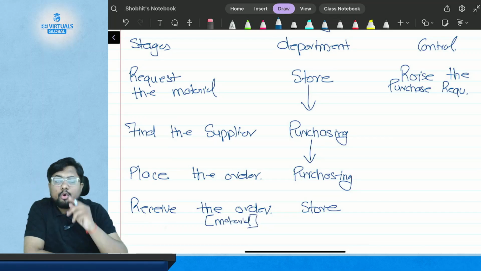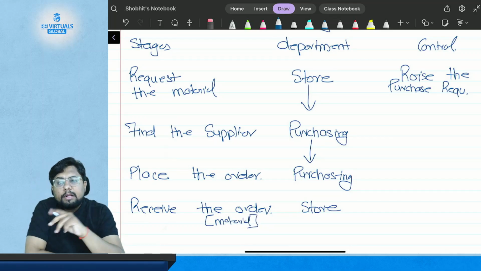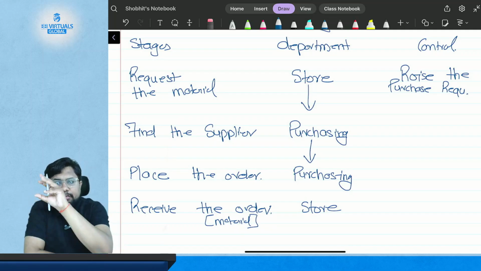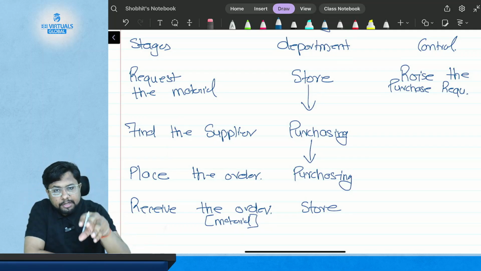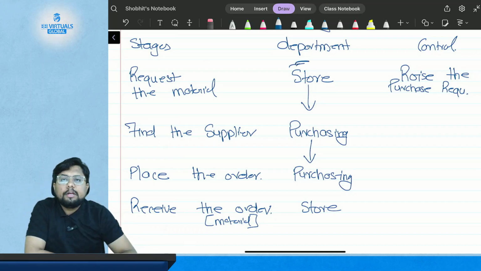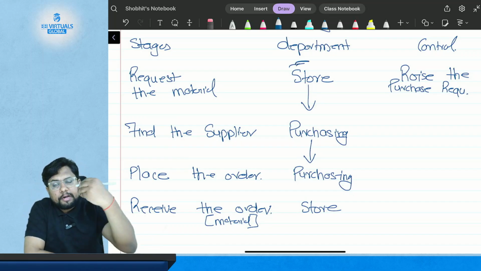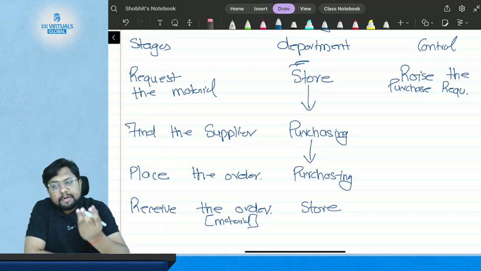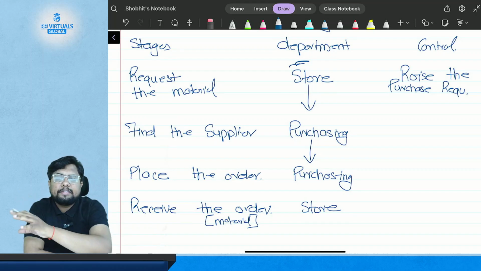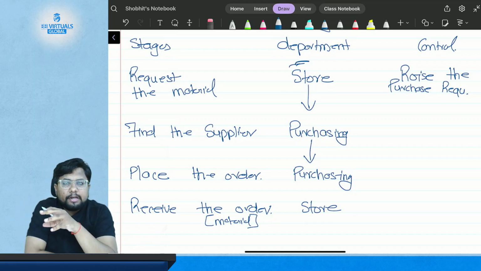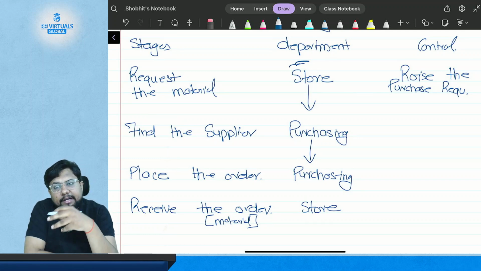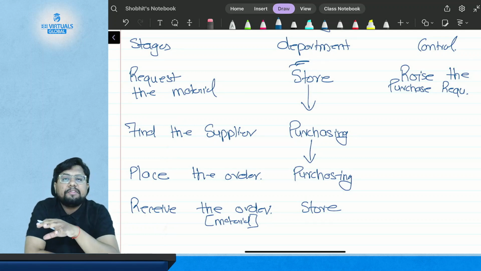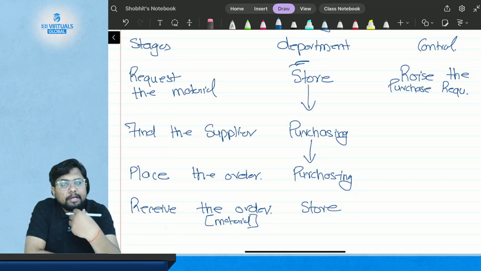So who first requested the material? The manufacturing department requested the store department to please get the material. Then the store department requested the purchase department to get the material. Then the purchase department finds the supplier who is going to supply the material in the quantity, at the price, and within the time frame which we require. After getting the supplier, the purchase department places the order, and after placing the order, it is the duty of the store department to receive the material.